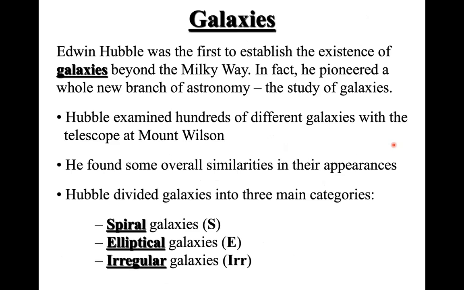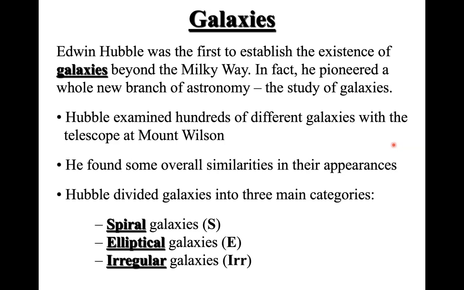And now if I move on to different classifications of the galaxies, actually Edwin Hubble is the one who pioneered this galaxy classification, and he classified galaxies basically into three categories called spirals, ellipticals, and irregulars. So that's what you have seen in previous slides as well.